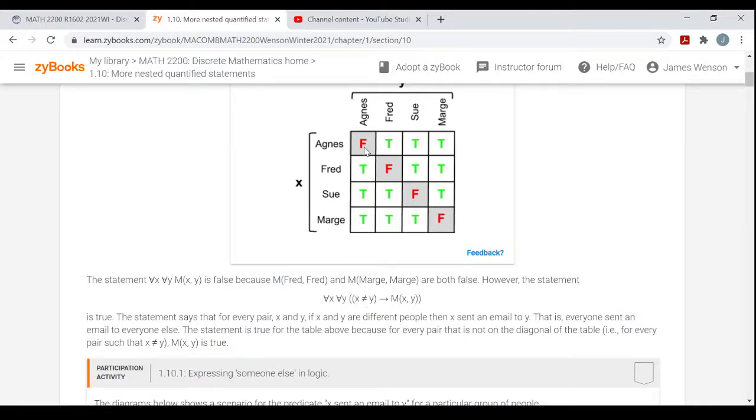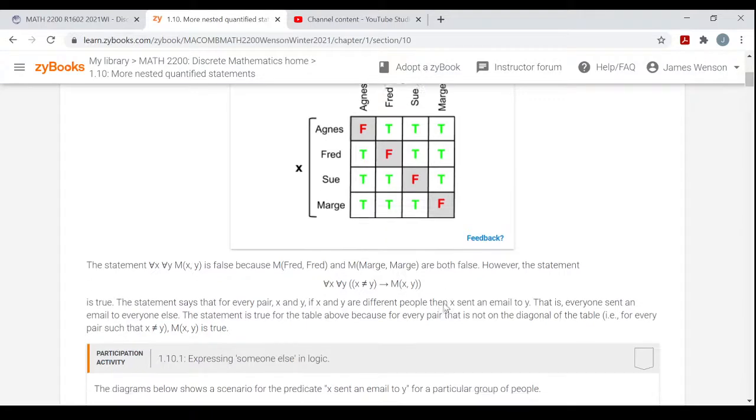Because for all the Agnes, Agnes, Fred, Fred, Sue, Sue, Marge, Marge, the hypothesis is false, so the whole thing's true, so it's still good for those pairs. And then for every other pair, the hypothesis is true and the conclusion is true, so the implication is true. So this is true for any pair x and y.